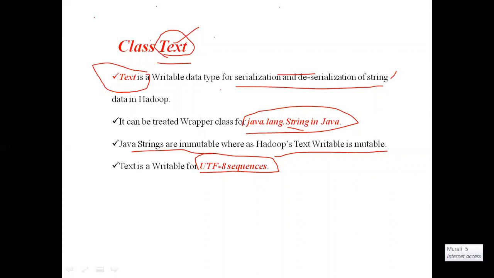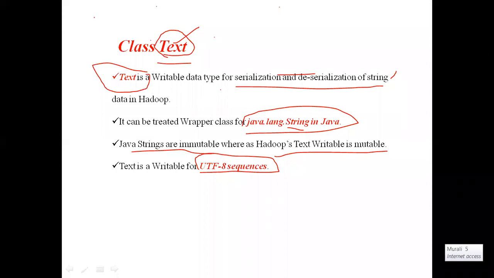But in Hadoop, whenever we write Text s1 = Murali, instead of directly storing Murali, it will transform M into UTF-8 format, U into UTF-8 format, R into UTF-8 format, A into UTF-8 format. Every character will be transformed into UTF-8 format.